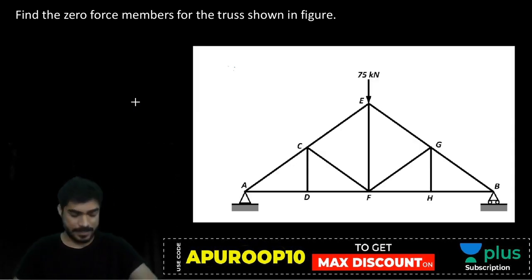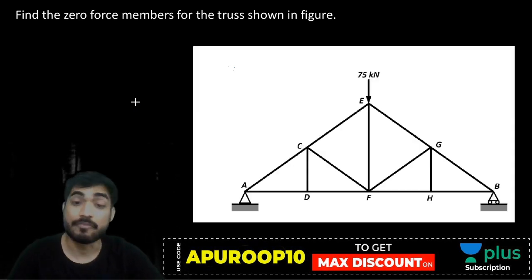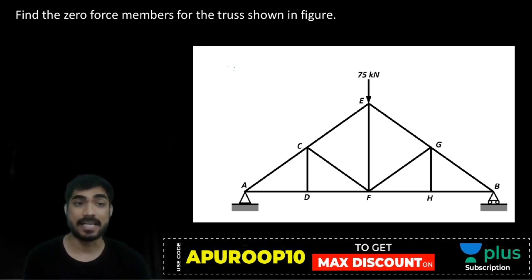Now, find zero force members in this truss. Start your solution. Reactions are external loads, okay? Count the reactions as external loads.